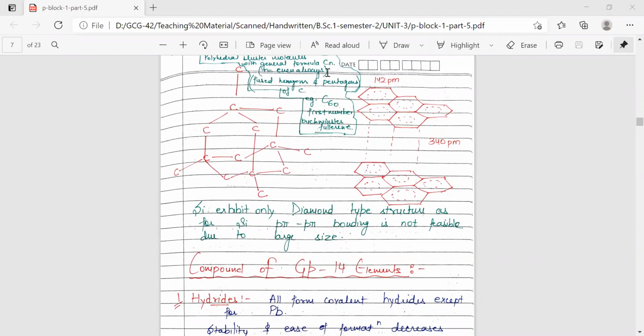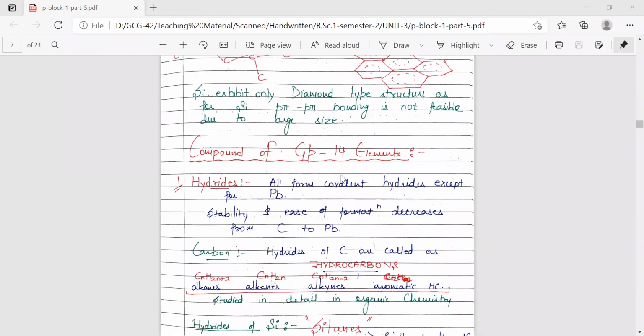So with this video on the P block elements, we'll be starting with the compounds of group 14. So we'll be discussing hydrides, oxides and the halides.